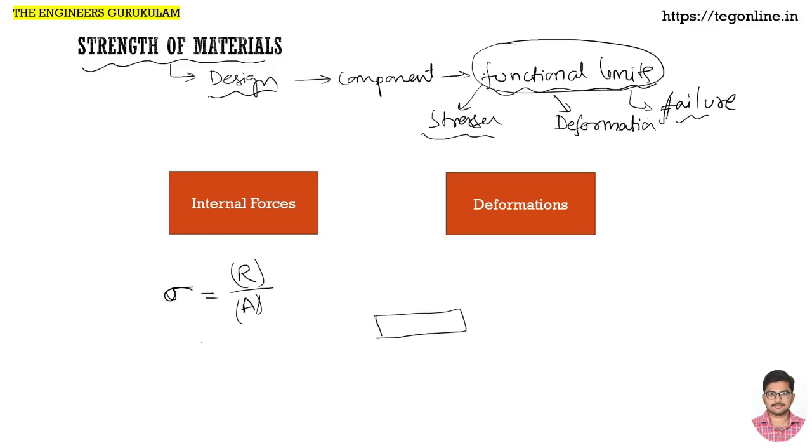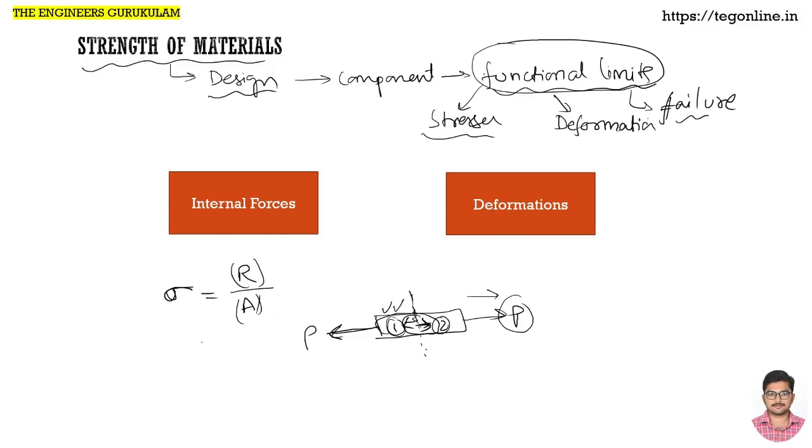Say for example, there is a body and it is acted upon by external forces like this. Say we take some section, this is part 1 and part 2. Now when you observe part 2, this P is pulling this side. What happens internally to resist that? This part 1 will try to pull this part to this side, maintaining equilibrium. Similarly, part 1 is being pulled by this force P. Obviously, some internal force will arise on the part 2 side, and part 2 will pull part 1 in this direction. So these are the internal forces that are arising.